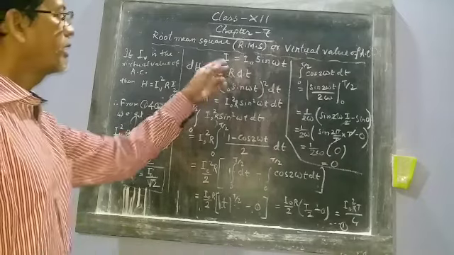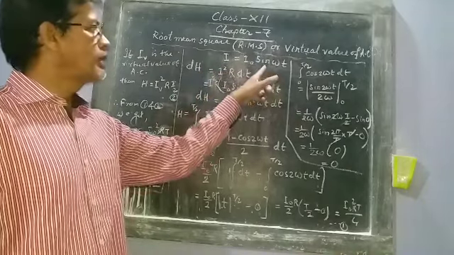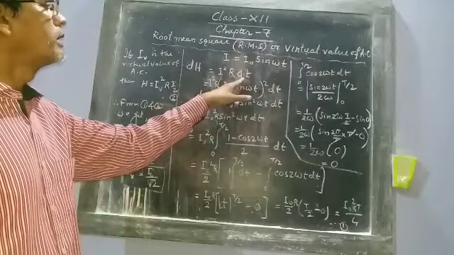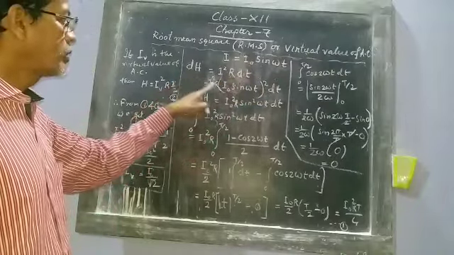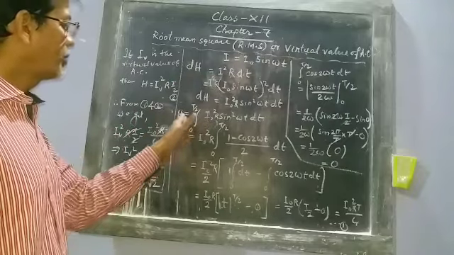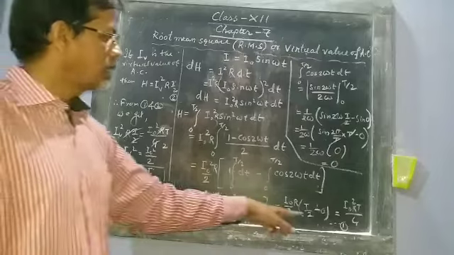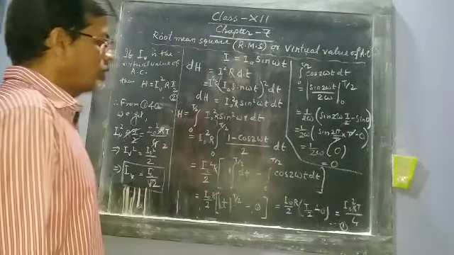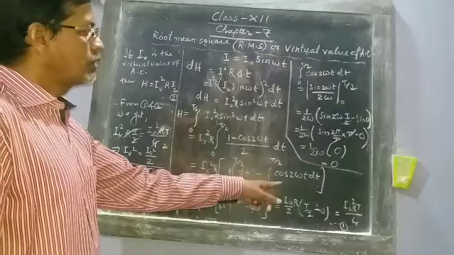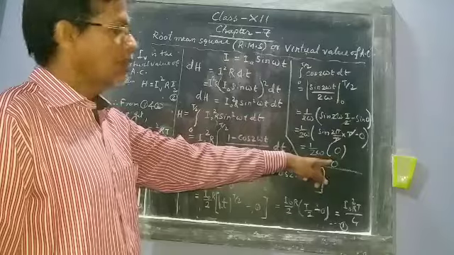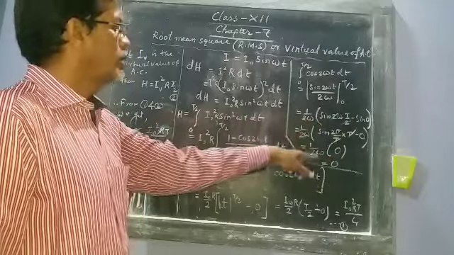First, what have we done? We took the instantaneous value of AC. Then for small time dt, we found the heat produced. Then we integrated both sides, and after integration we get I naught square R T by 4, where this term is 0, as shown.